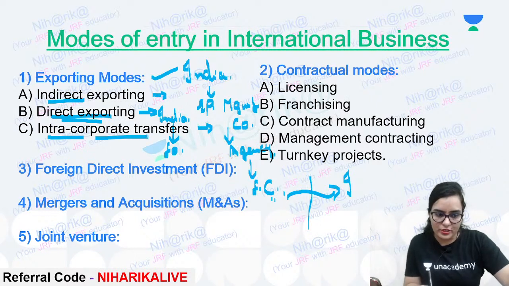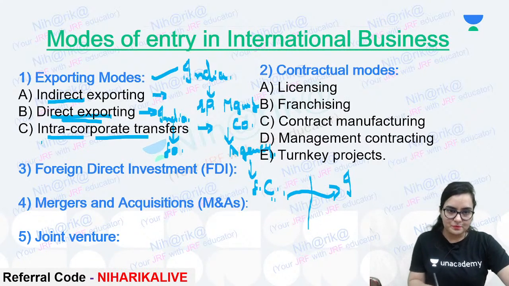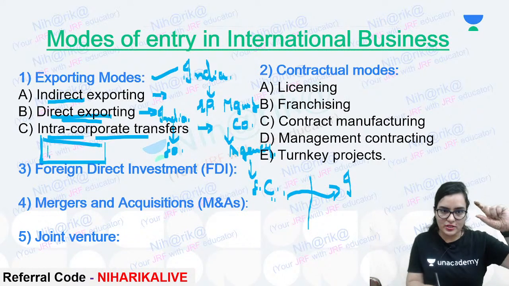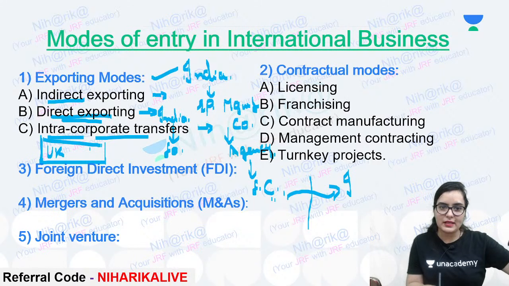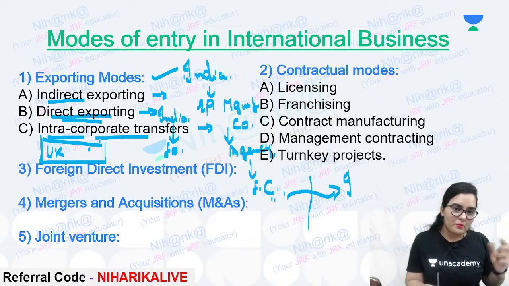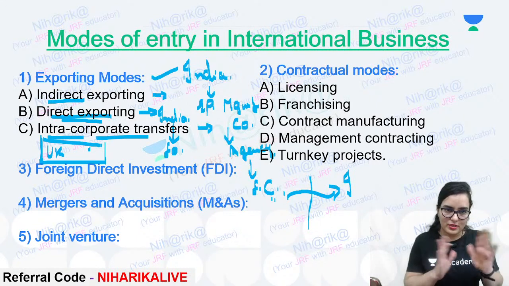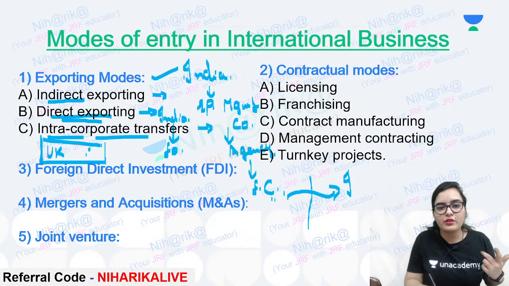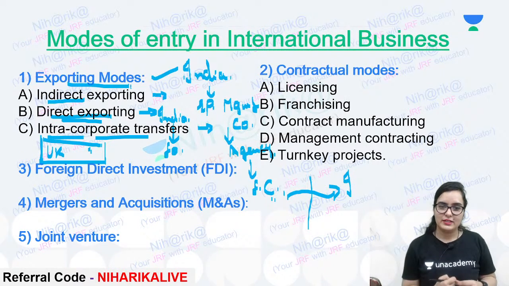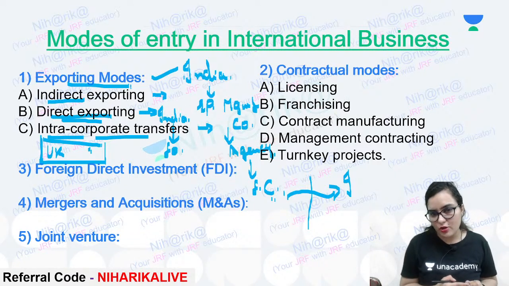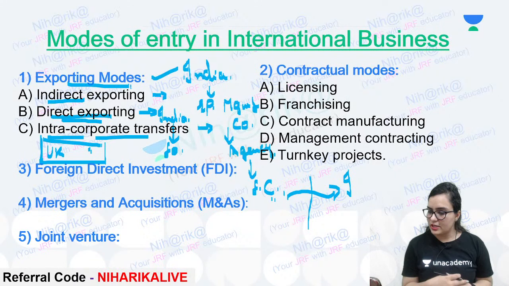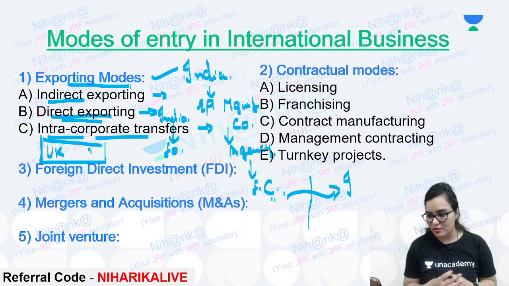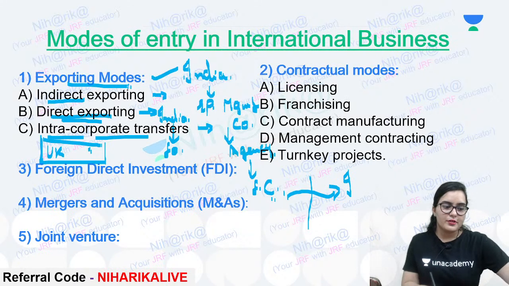Now, intra-corporate transfer. What does this mean? This means that within one company, suppose company A has one branch in the UK and another branch in Malaysia or the US. So within one corporate, that means two different departments in two different countries. Why am I using two different countries? Because it is exporting mode. We are not talking about school. It is about the modes of international business, so we have to make use of international borders, right?